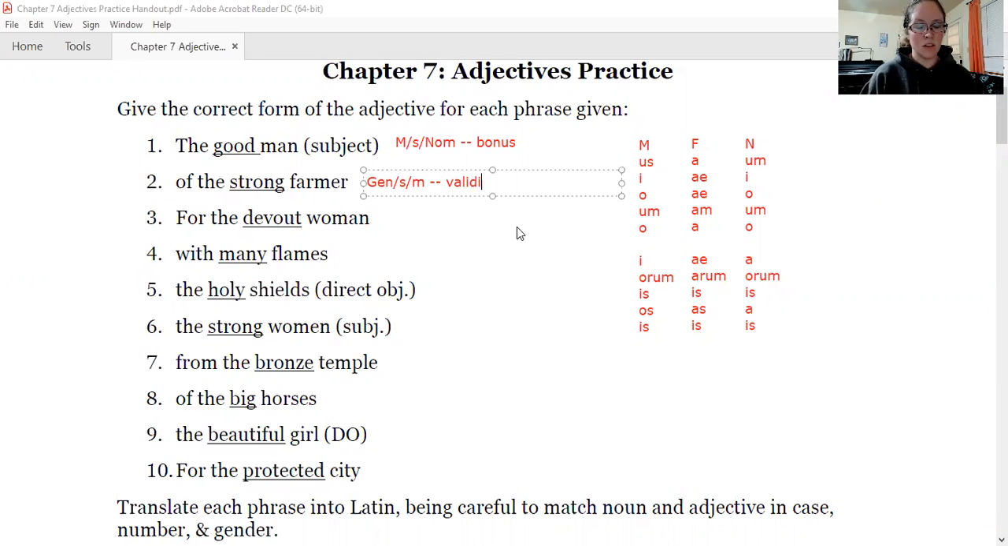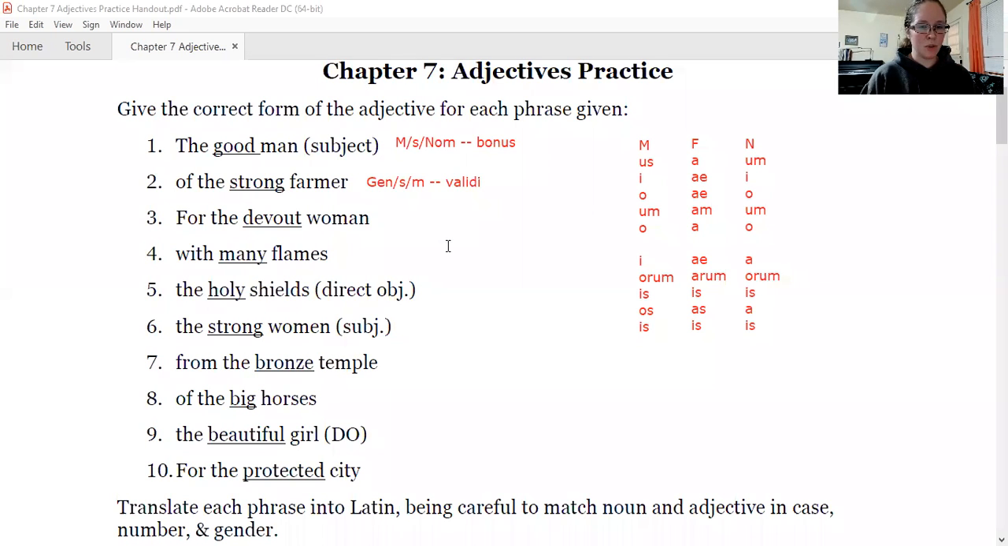and we have validi. So, and I do apologize, I just realized I forgot to correct something. Strong is not a vocabulary word you're supposed to know yet. I accidentally slipped it in there when I was making this worksheet. So, sorry, don't freak out. You don't need to know that one yet. That shows up in chapter 8, so I just got off by a chapter. Okay, so validi, genitive singular masculine.